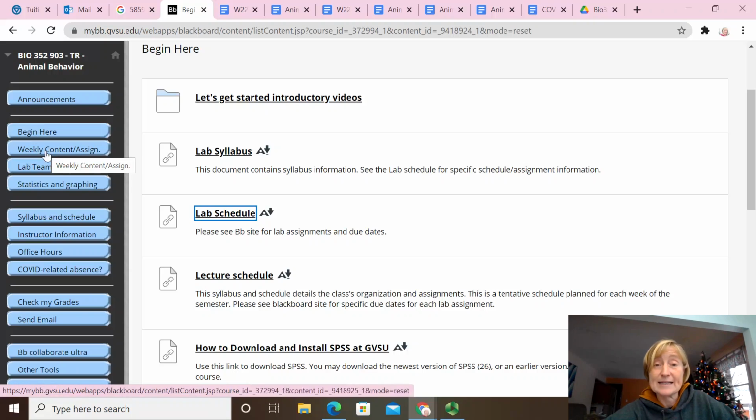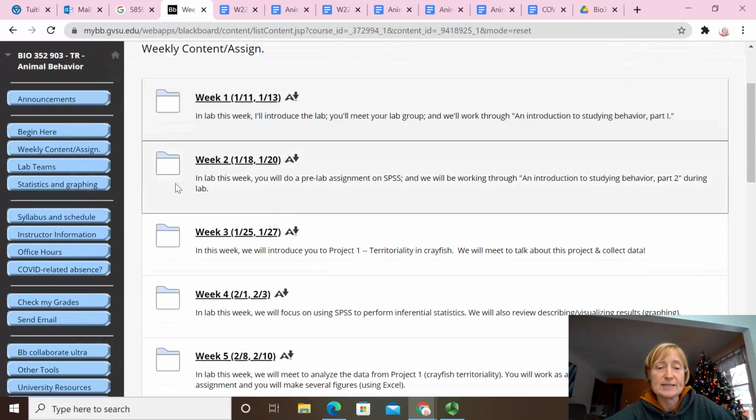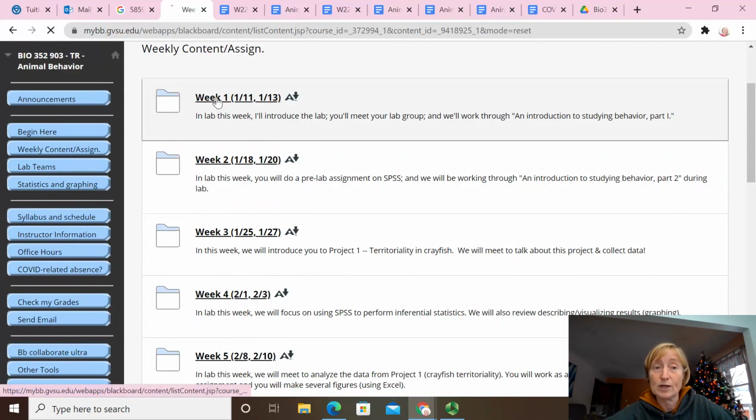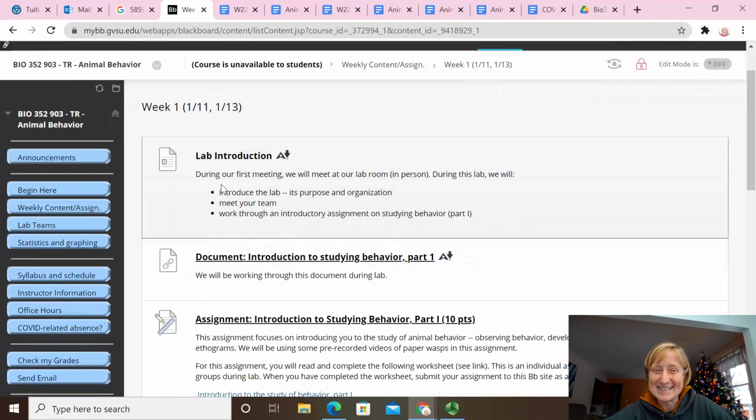The weekly content and assignments button is really where you're going to find everything we're doing each week, and also the place you'll need to be posting your assignments on Blackboard. You'll be turning assignments in on Blackboard. And so you can see that each week there's a short description of what we're doing, and if we click on week 1, for example, this is an introduction week, obviously.